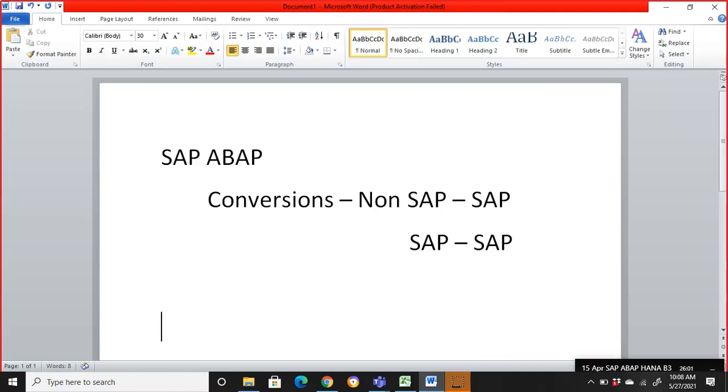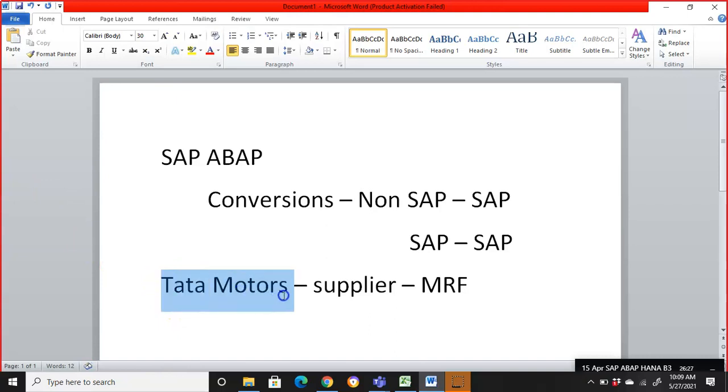Let's say our company is Tata Motors. For Tata Motors, MRF is the vendor. Why is it a vendor? It supplies tires. A supplier is called a vendor. Now, if Tata Motors is working on SAP software, MRF might not be on SAP. I'm just taking an example here.